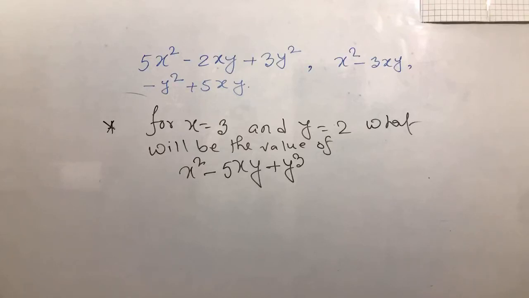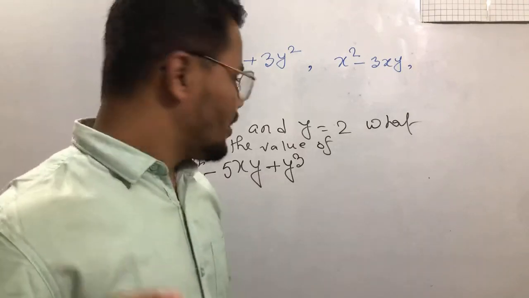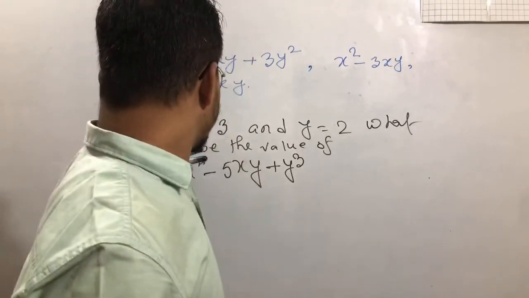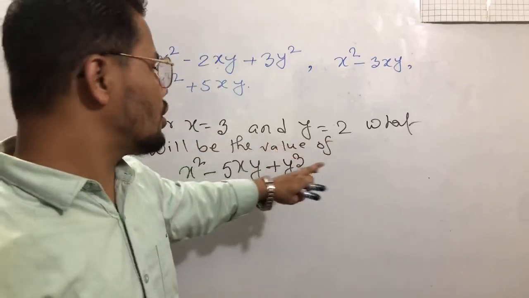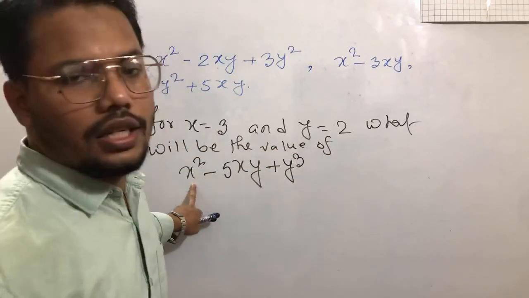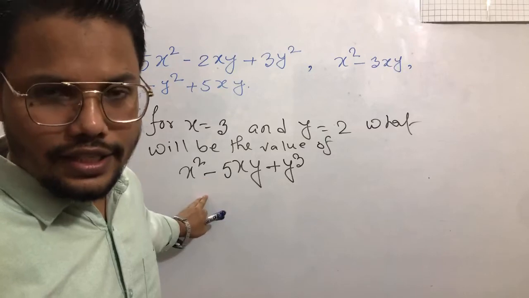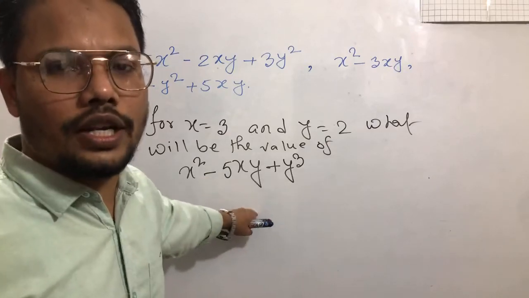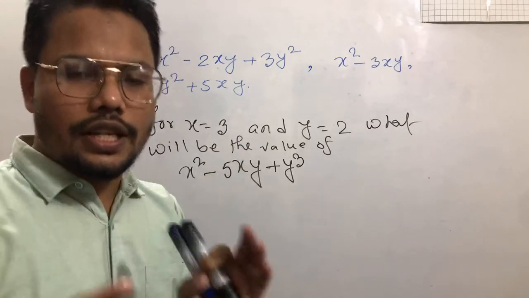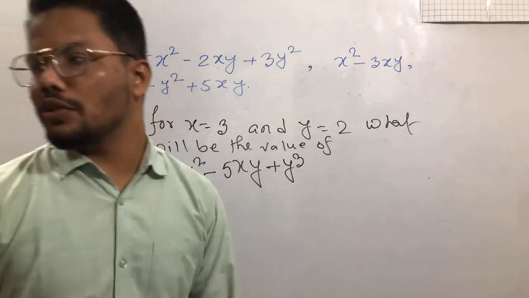So just escape or hide the a square. Which one will be remaining part? This one is the right answer of the coefficient. So now, dear students, who can do this one? For x equal minus 3, y equal to the simplification. Putting the value of x and value of y, successively do calculation and finally you will get the right answer.